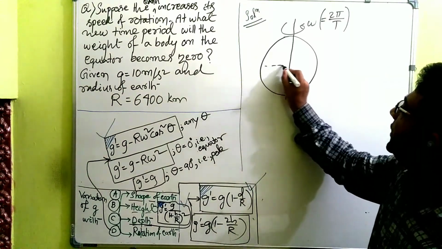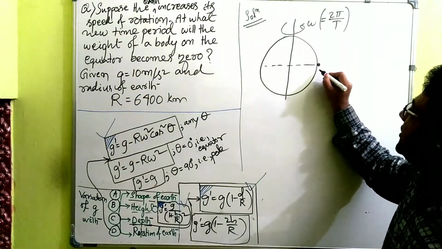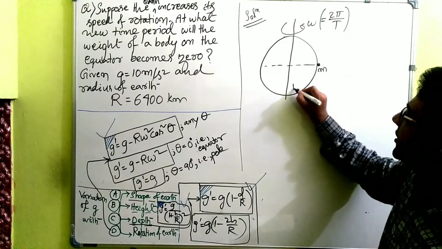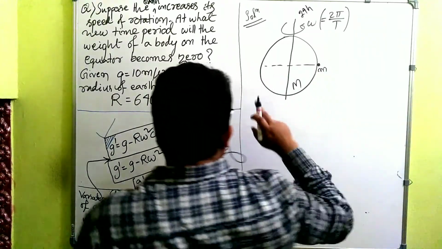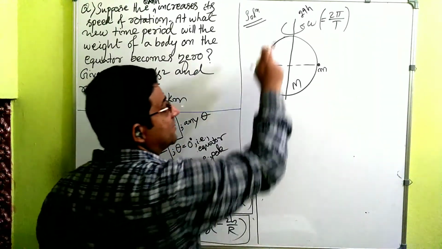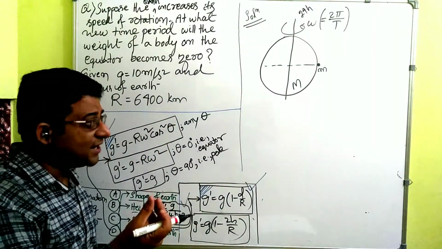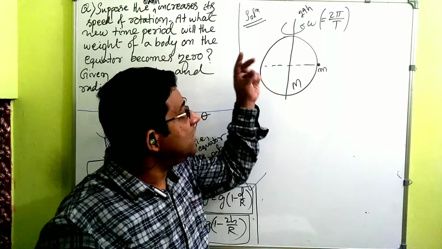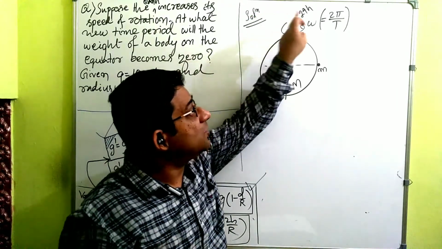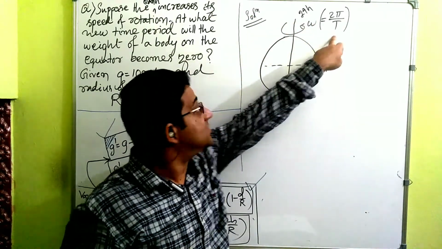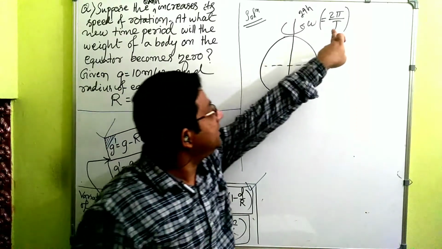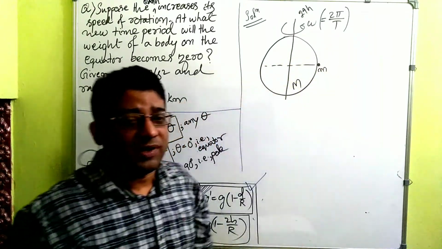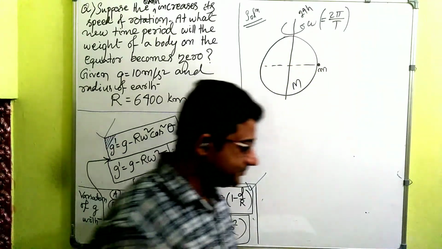So on the equator, the body is lying, small m is its mass, and Earth's mass is capital M. If its speed is increasing, the time period will decrease, right? In a very short time it will make one complete rotation. So if we keep increasing the speed, at what time period will the weight of this body become 0 is the question.